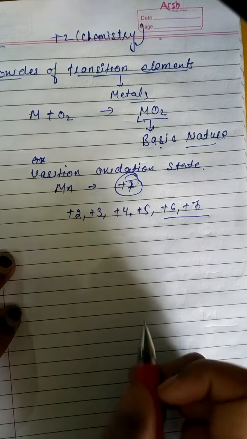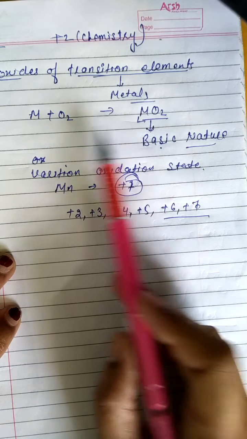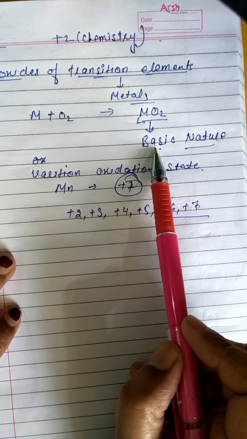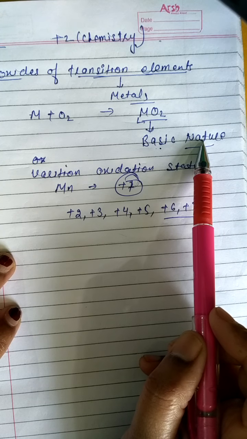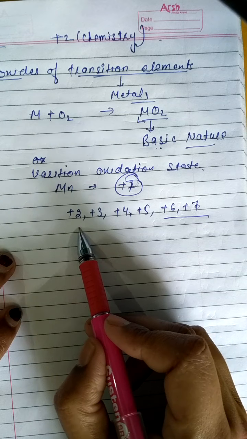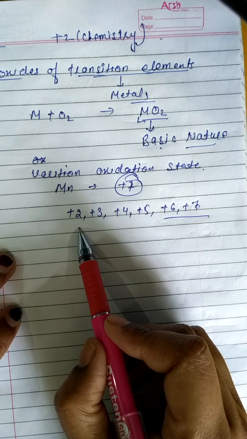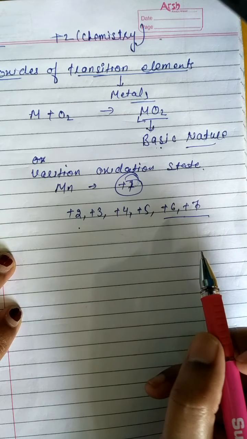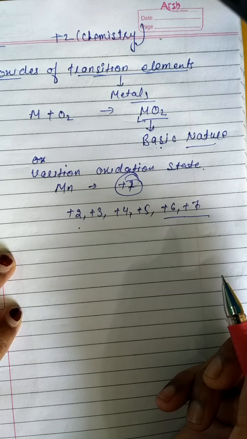Clear? Now we say that when a metal reacts with oxygen, it forms a metal oxide, and that metal oxide is of basic nature. But if any metal shows variable oxidation states, meaning 2 or 3 or more oxidation states, then the acidic or basic behavior varies.